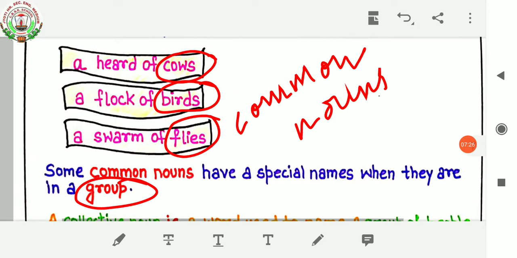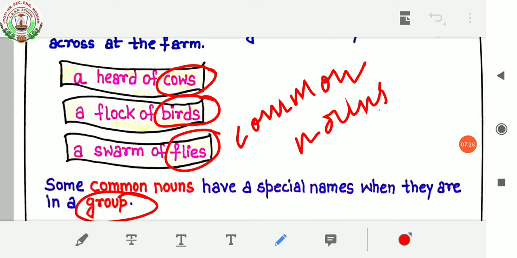Like here, a herd of cows, a flock of birds, a swarm of flies. So these are all collective nouns. Okay.